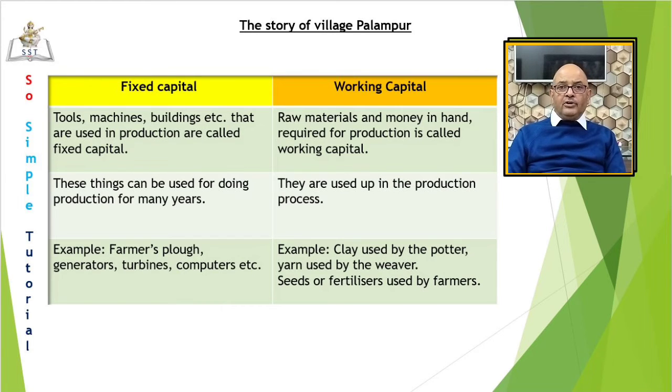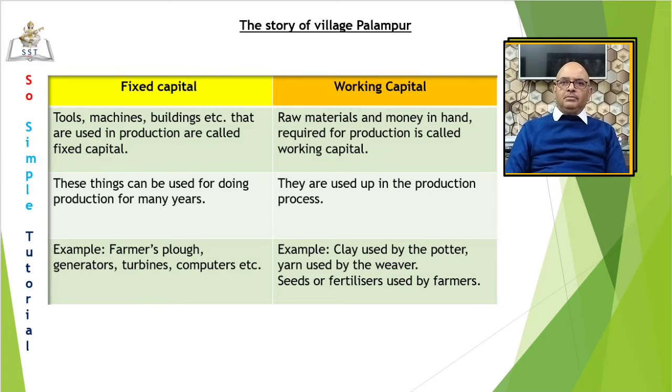See, production requires a variety of raw materials such as the yarn used by the weaver, such as the clay used by the potter. Also, some money is required during production to make payments and buy other necessary items. For example, the farmer may need money to buy fertilizers and pesticides.